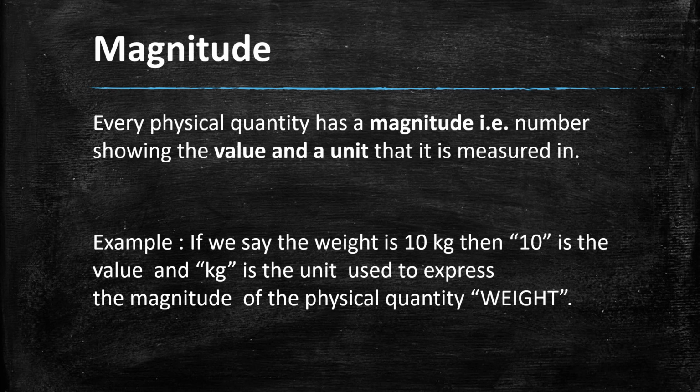Now, what is magnitude? We consider magnitude while differentiating scalar and vector quantity. Every physical quantity has magnitude, that is a number showing the value, and a unit in which it is measured. For example, if we say weight is 10 kilogram, then this number 10 is what? Magnitude, and kilogram is what? The unit of that physical quantity, weight. So any number which is there while considering weight is nothing but magnitude.